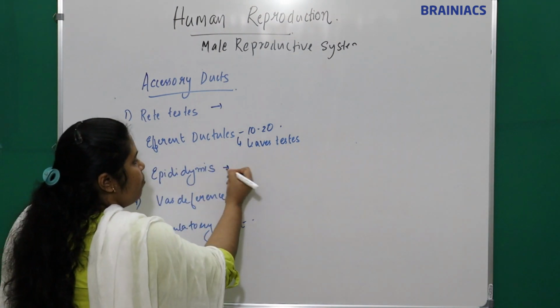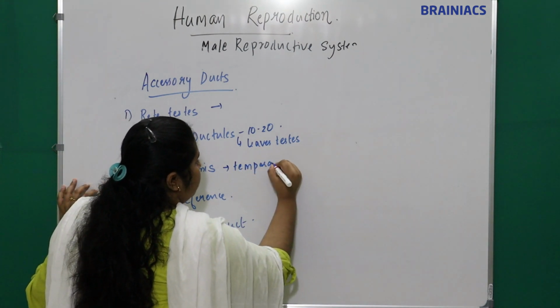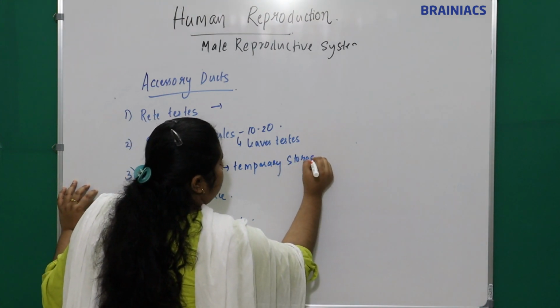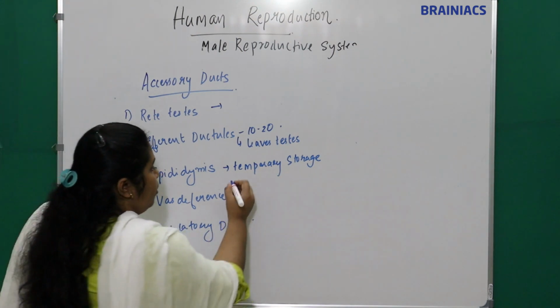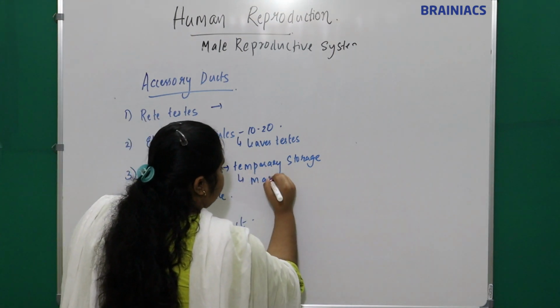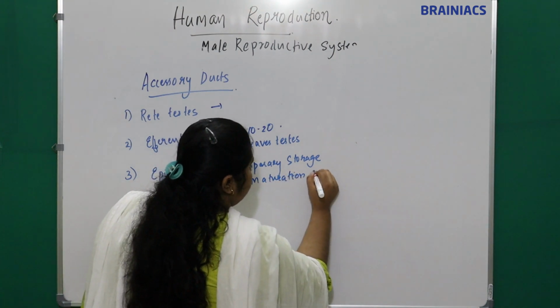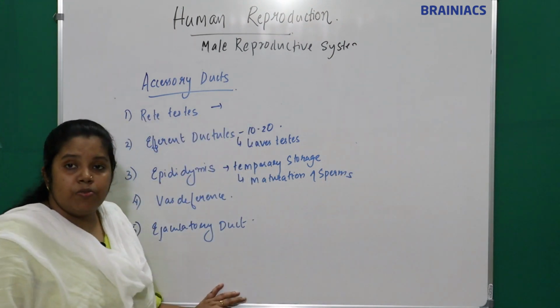Okay, epididymis, what? It is temporary storage. So what happens during the time of temporary storage? Maturation of sperms, right?